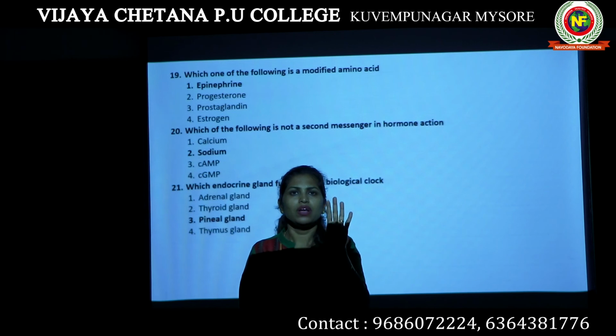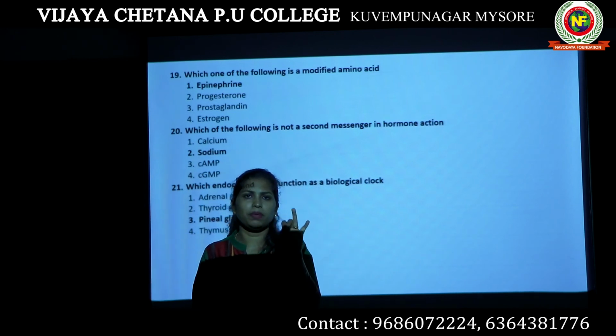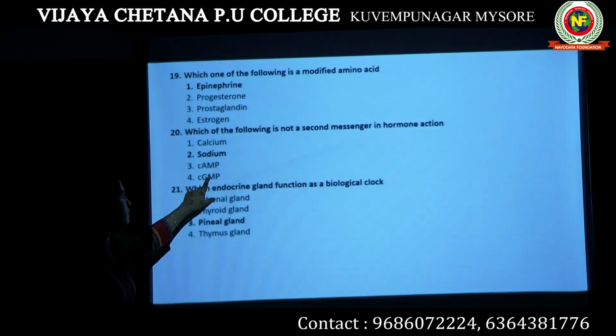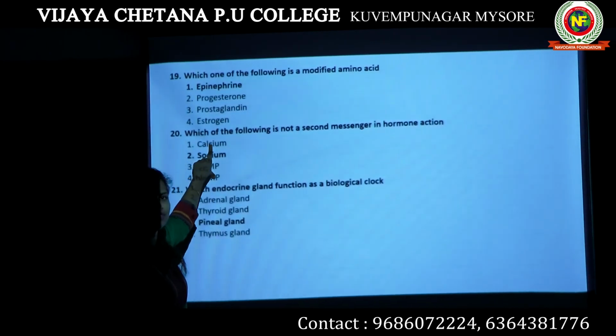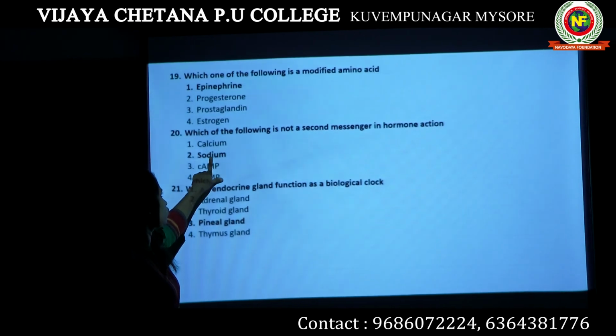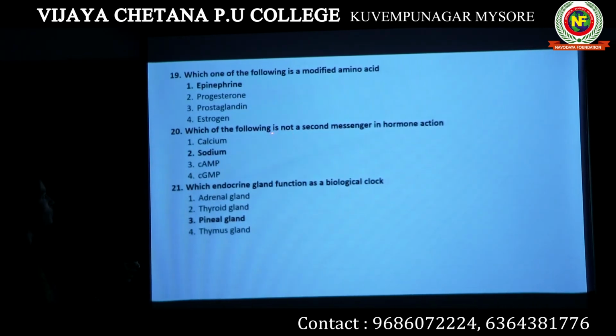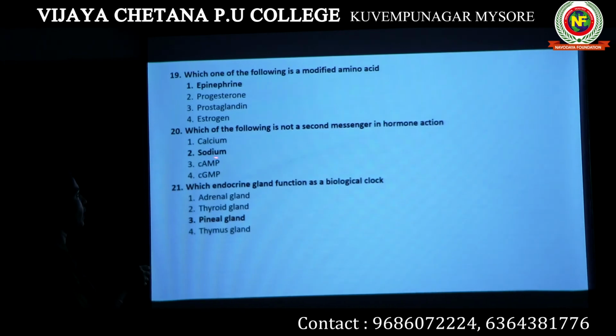Examples I gave you: cyclic AMP, cyclic GMP, IP3, calcium. So cyclic AMP is here, cyclic GMP is here, calcium is here. I never mentioned that sodium is a second messenger. So sodium is the option. It is not a second messenger in hormone action. Sodium is the answer.